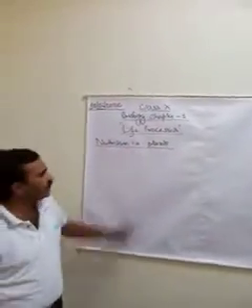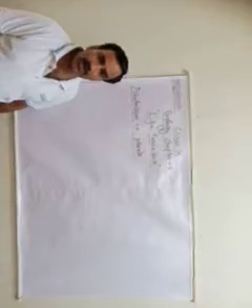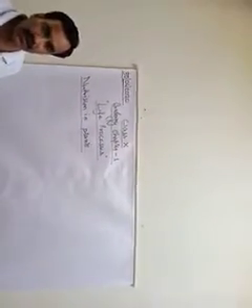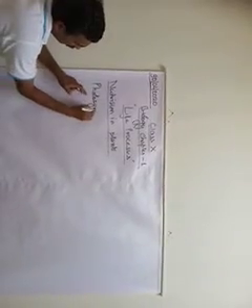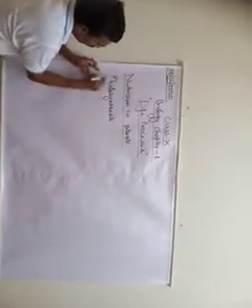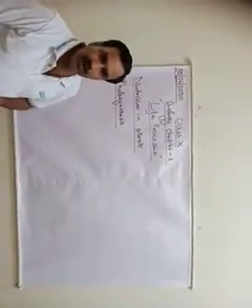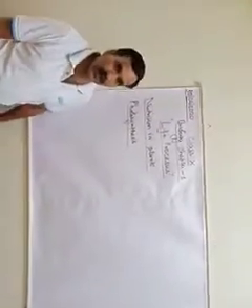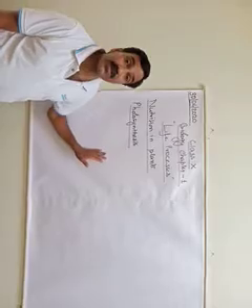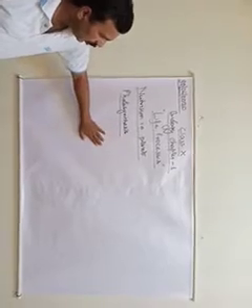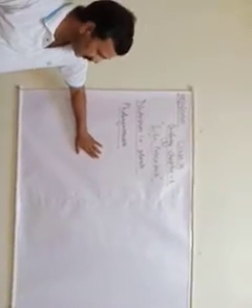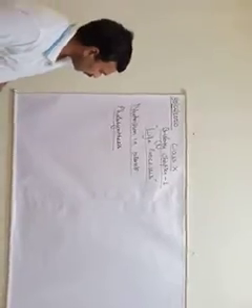Dear students, nutrition in plants is nothing but an autotrophic mode of nutrition, and there is only one way, and that is photosynthesis. Photosynthesis is the process by which plants can prepare their own food. Photosynthesis is a process of processes. That means more than one process is involved in this process. Let us discuss this.